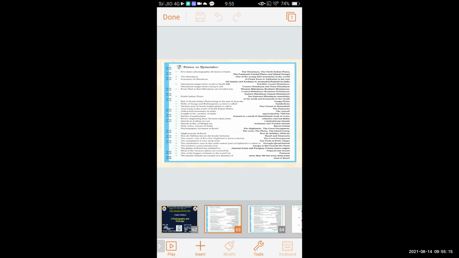Now we'll see the physiographic divisions of Brazil. The physiographic division of Brazil is also majorly of five physiographic divisions: the highland, the great escarpment, the coast, the plains, and the island groups.